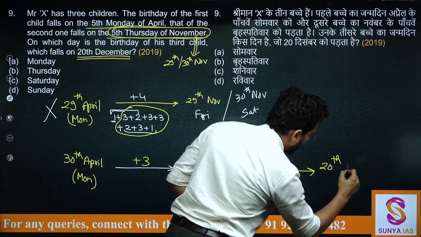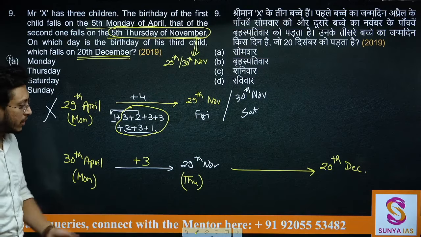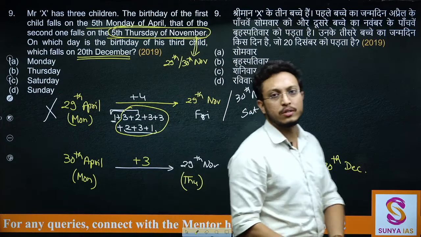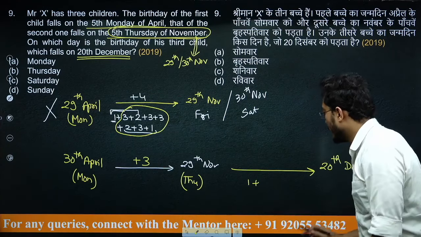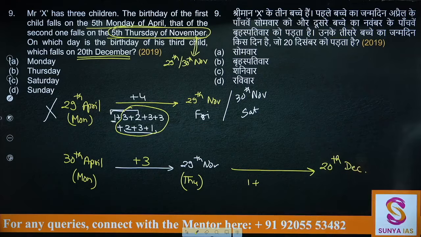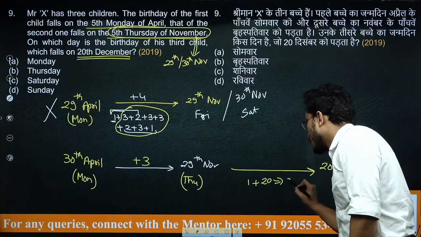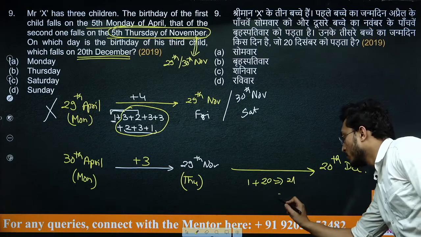Now from here, how do we count till 20th December? Again, just see the number of odd days. So this was Thursday. From here if you are counting till 20th December, the number of days left in November is 1, and in December you are supposed to count till 20th. So 20th, so total 21 days. Can I say 21 days will give you 0 odd days. So there will be 0 odd days here. So from here to here you will have 0 odd days.